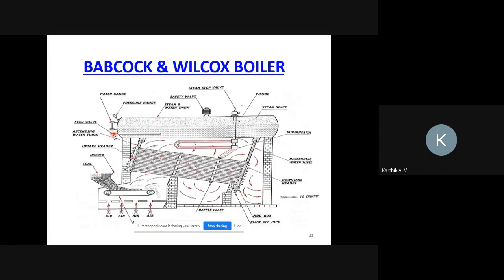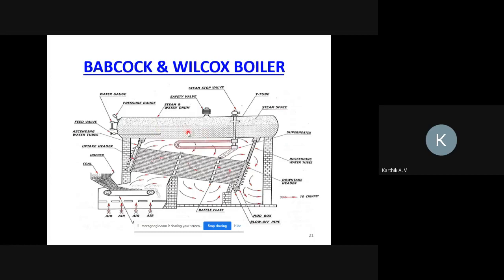So it will measure the water level. If the water level falls below the normal level, the water gauge will send a signal to the feed check valve. The feed check valve will then open automatically, so that water moves into the boiler drum.